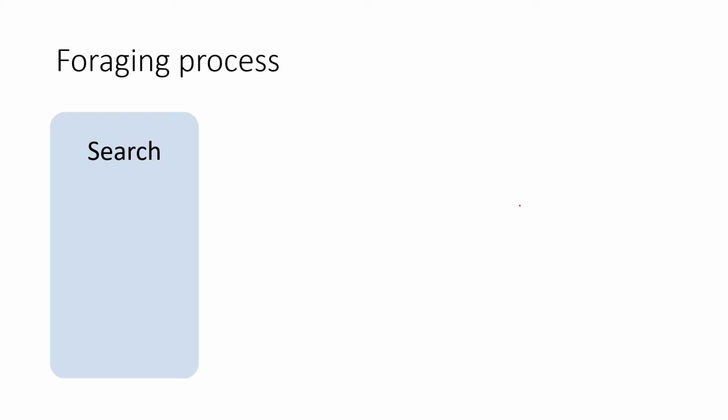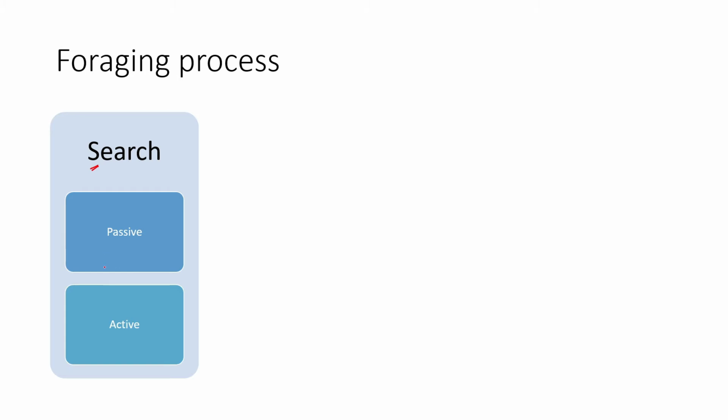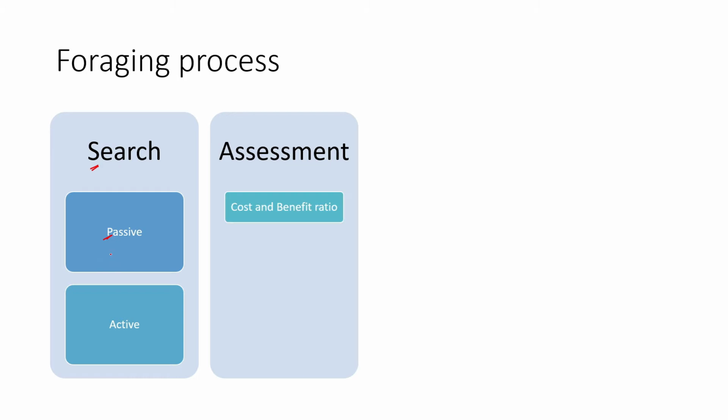Now the foraging process, as I was telling you, a collective process, starts with search. The search can be passive or active. Active search talks about when we are moving and trying to search for a particular object or prey, whereas passive search is like sitting in one particular area and looking around to find a particular prey. Different kinds of organisms go for different kinds of searches. One can move around to find prey, and another individual sits in one area, a higher area, let's say, and there it sits and tries to find species to prey upon.